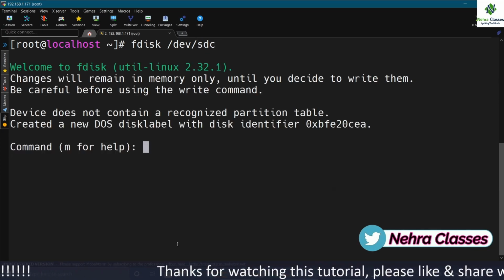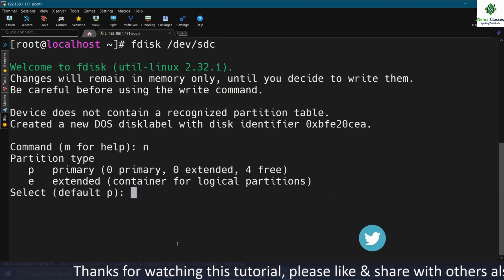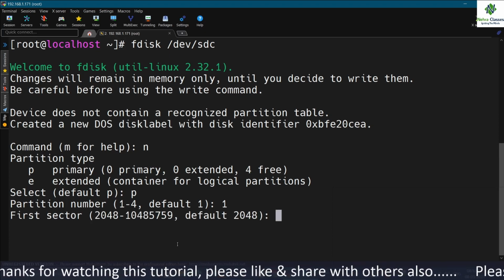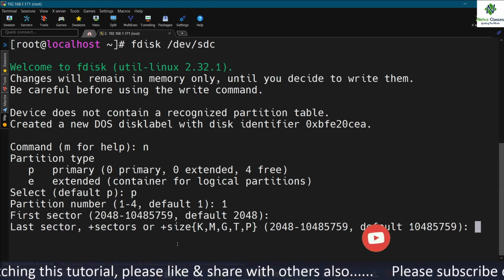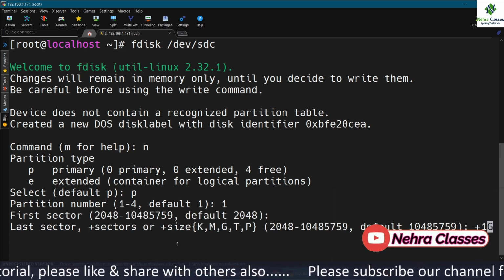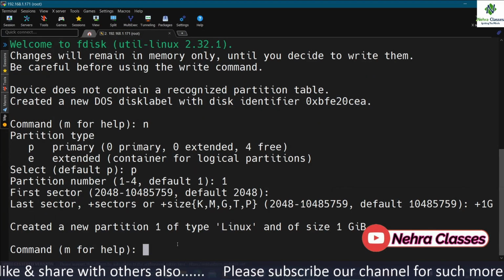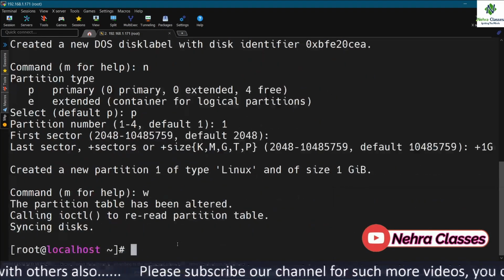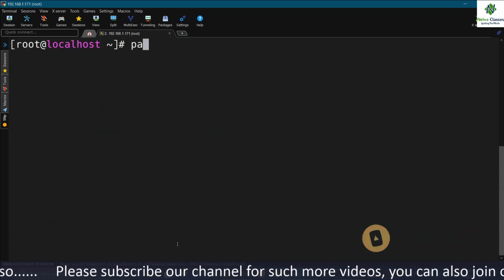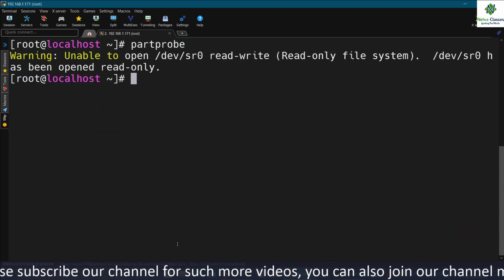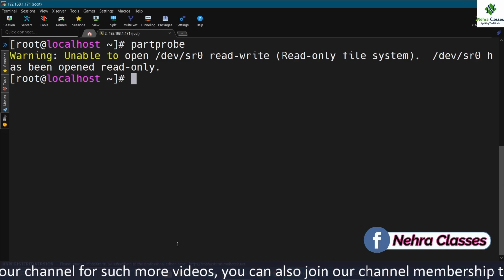fdisk /dev/sdc. Here I will create a partition, and for new, P for primary, partition number 1. Default size. I want to create a partition of 1 GB, so I will mention here +1G, and after that I will save these changes. Now the partition has been created. I will execute the partprobe command so that the kernel can read these changes which I made.